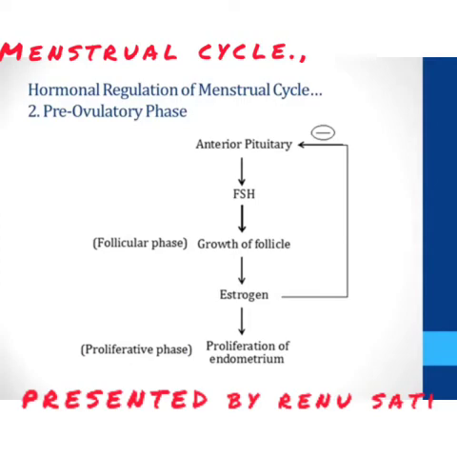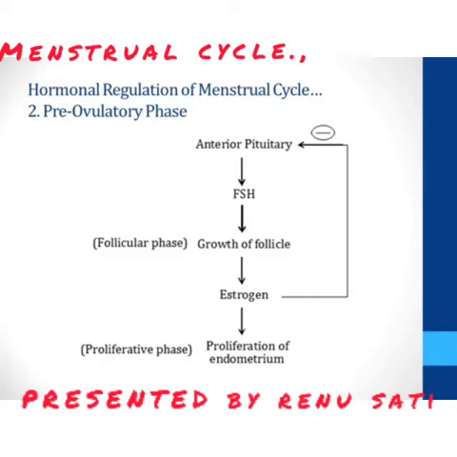The second hormonal regulation of the menstrual cycle is during the pre-ovulatory phase, where the anterior pituitary releases the follicle stimulating hormone, which will result in the follicular phase or the proliferative phase, where the growth of the follicle from primary to secondary to tertiary will take place.